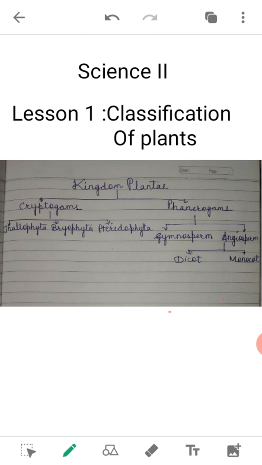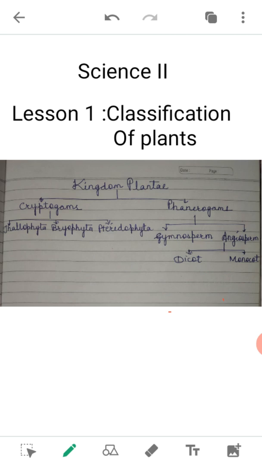Monocot have a hollow stem in bamboo, false stem in banana and disc-like stem in onion. The leaf of dicot shows reticulate venation and the leaf of monocot shows parallel venation. The flower of dicot has tetramerous or pentamerous symmetry and monocot has trimerous symmetry. So this is the difference between dicot and monocot.